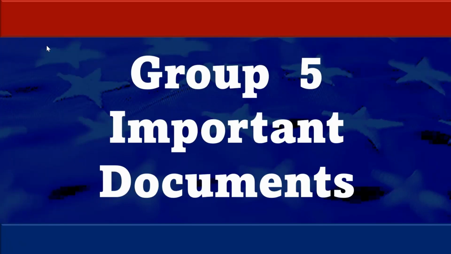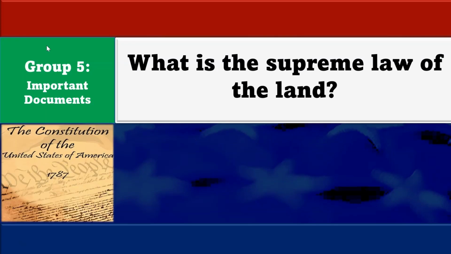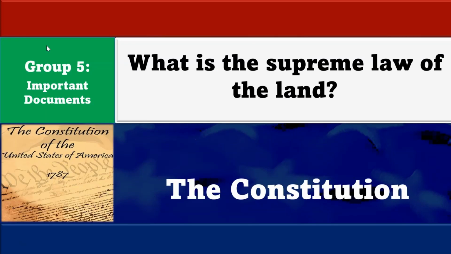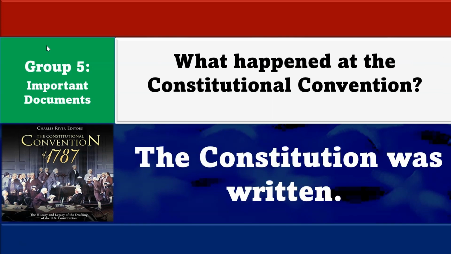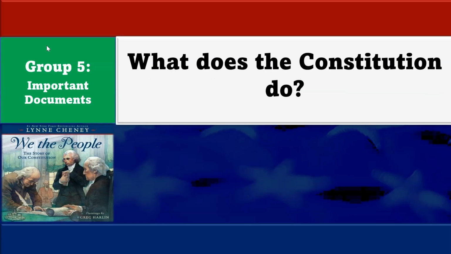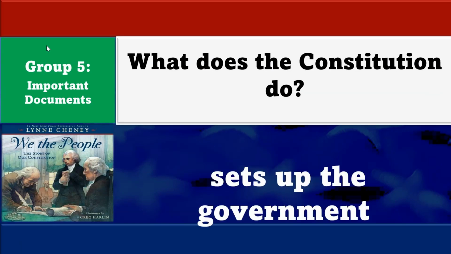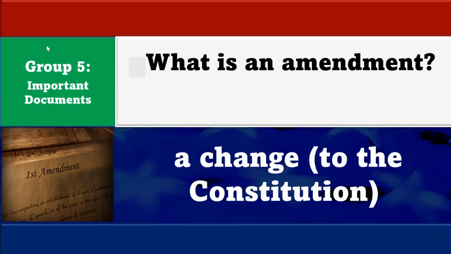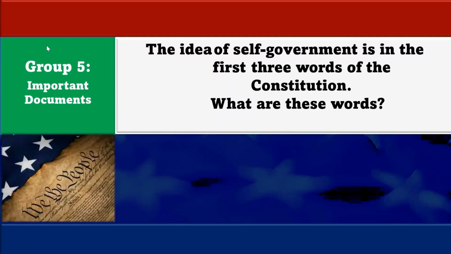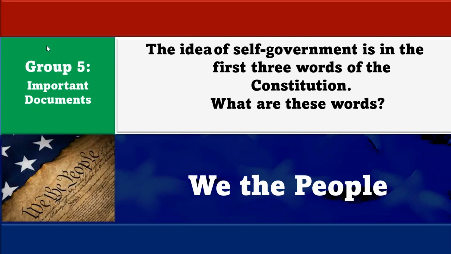Now let's move on and do group number 5, and this is important documents in the United States. What is the supreme law of the land? The Constitution. What happened at the Constitutional Convention? The Constitution was written. What does the Constitution do? Sets up the government. What is an amendment? A change to the Constitution. The idea of self-government is in the first 3 words of the Constitution. What are these words? We the people.